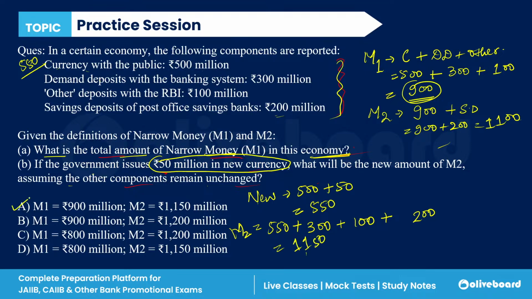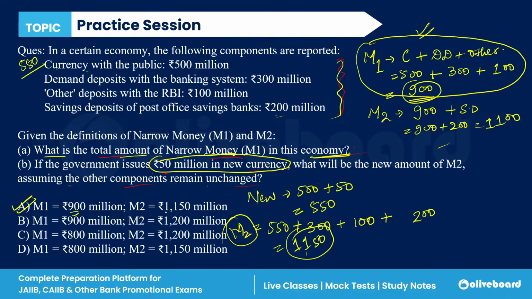Okay, so the correct answer is A because we have to calculate M1 from the older data, that is 900, and M2 after adjustments. So just 50 million new currency has been introduced. So it is 1150. So it is M2. So the correct answer is A.